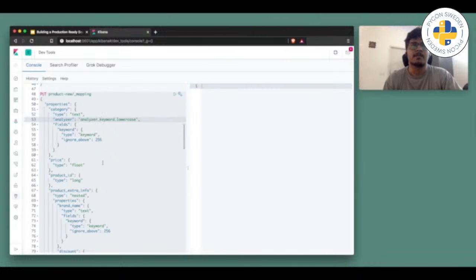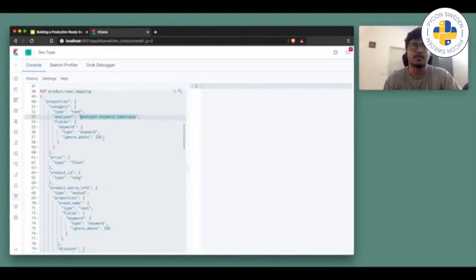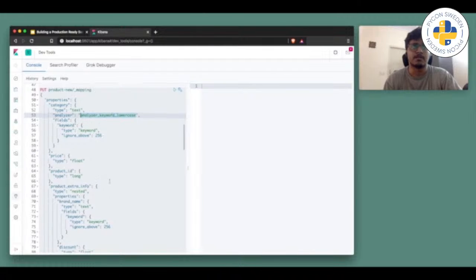By query, I mean the Elasticsearch query. Once the analyzer has performed its action and the query has been executed, the person will get the desired result accordingly. So let me show you how this is actually working.